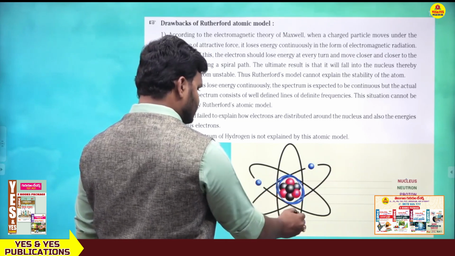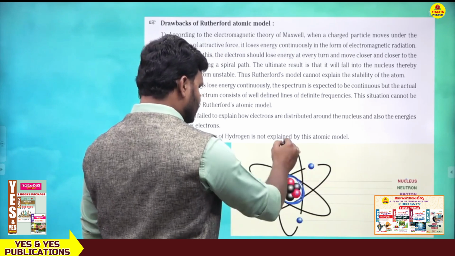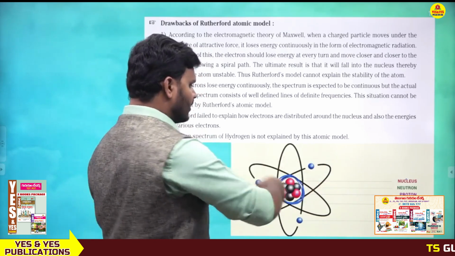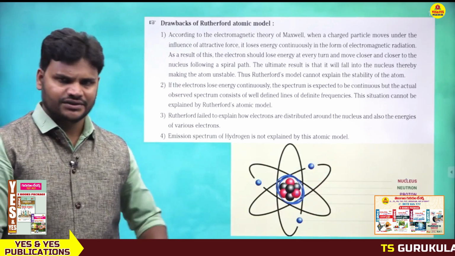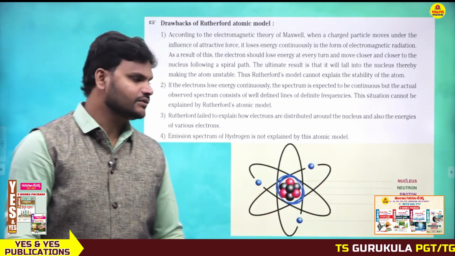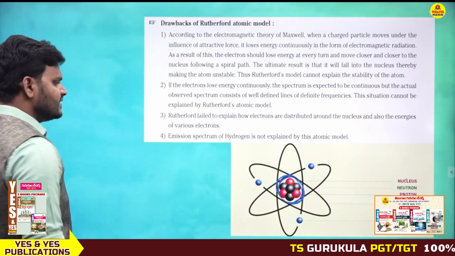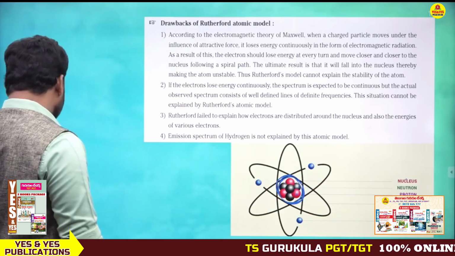These are electrons, and these lines are orbits, energy levels, shells, meaning the same, don't get confused. This is the diagram of the planetary model.